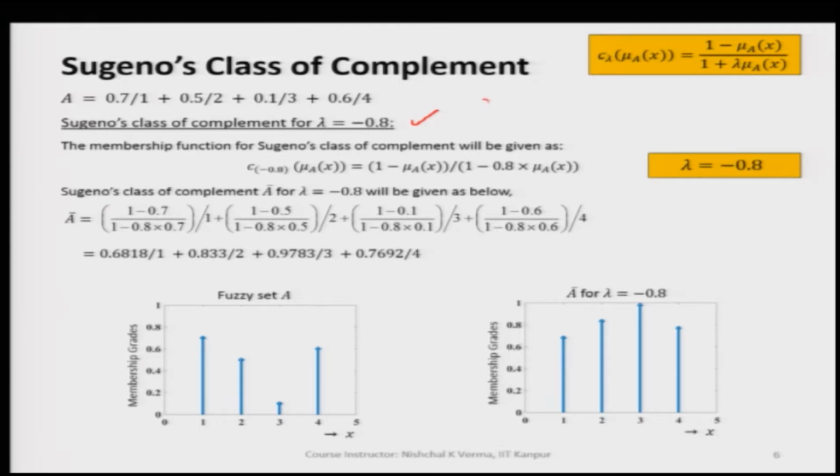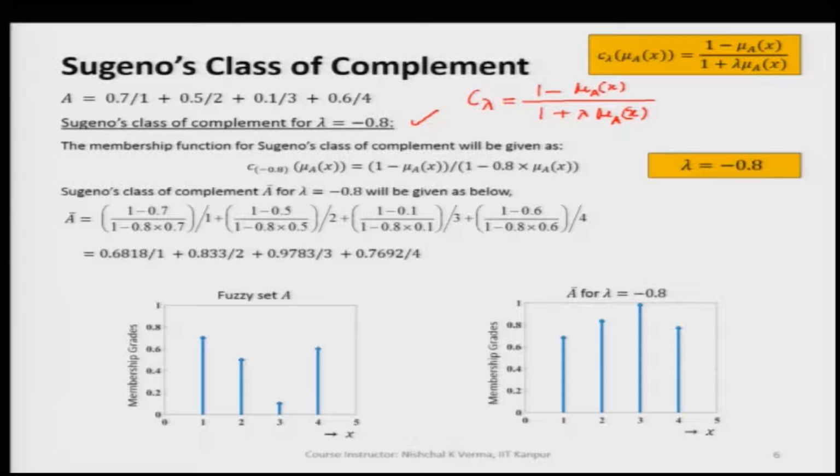The expression of C lambda is 1 minus mu A of x over 1 plus lambda mu A of x.